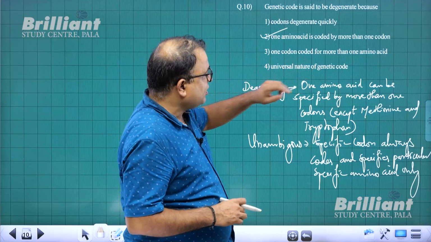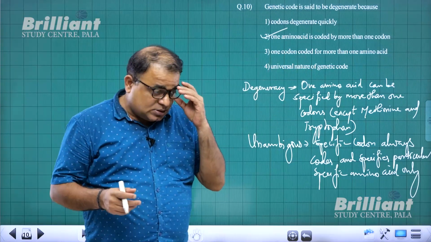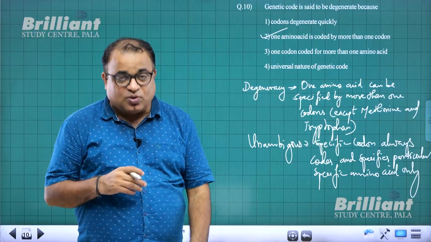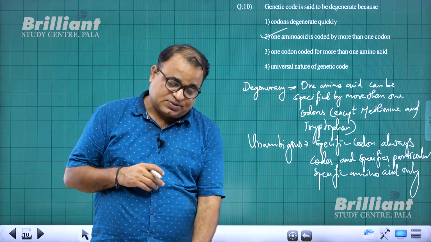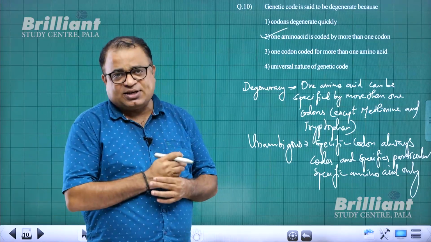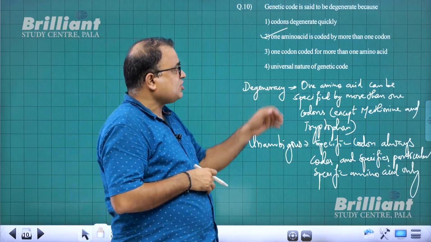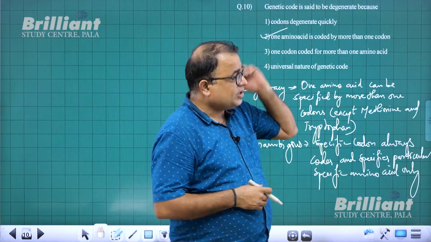Can one codon code for more than one amino acid? No, that feature is ambiguous, which does not exist. Genetic code is not ambiguous. Genetic code is unambiguous. Universal nature of genetic code does not mean the genetic code will degenerate.